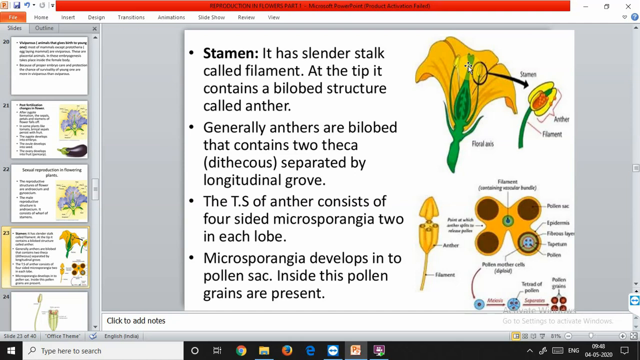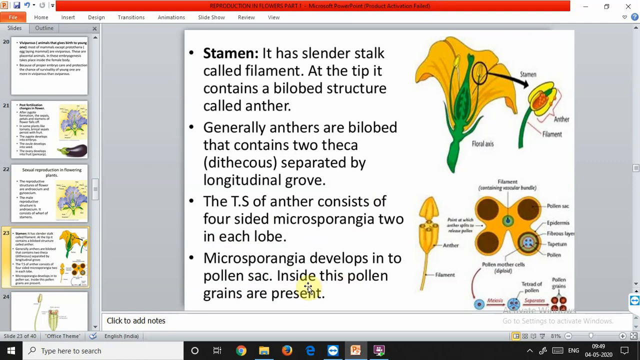Then the proximal end, or what is proximal? The end present on the attached side. The proximal end of the filament is attached to the thalamus or petal of the flower. The number and length of stamens vary in different species. What is the structure of the anther? Now, the TS of an anther consists of four-sided microsporangia, two in each lobe. I told you there are two lobes, and when two are present in each lobe, that makes microsporangia four in number. Microsporangia develop into pollen sacs.